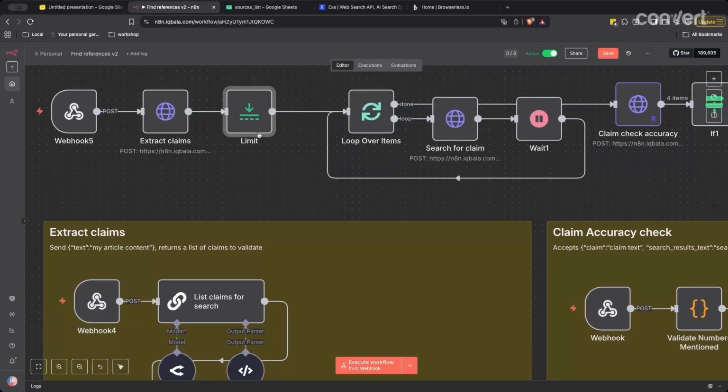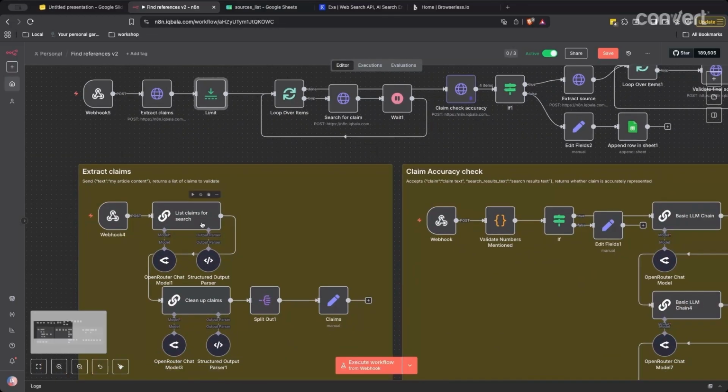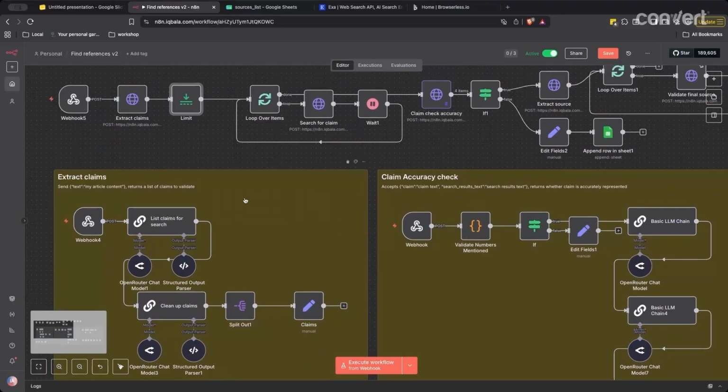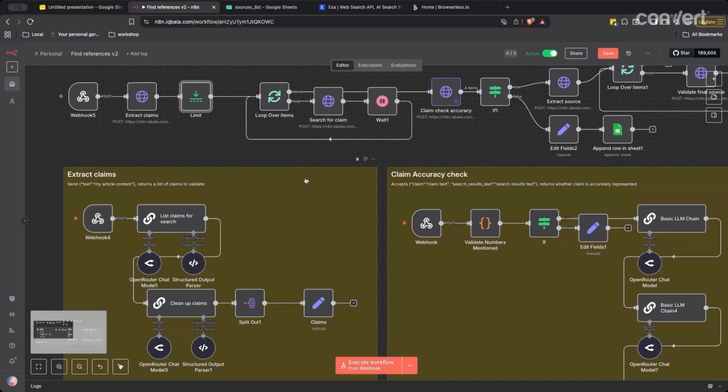This limit is only there for debugging purposes. When you're doing this in production, you can remove the limit. It just makes it faster to work with when you're debugging with fewer rather than more claims. The reason why these have been separated out like this is, one, to make this workflow much simpler, and two, I want to eventually turn these into API endpoints.